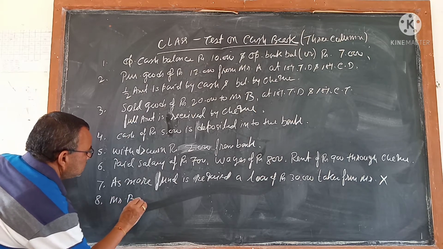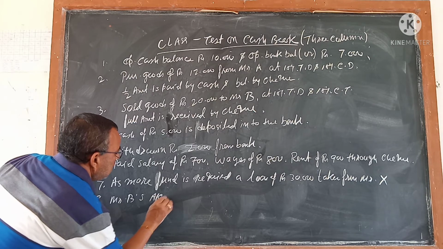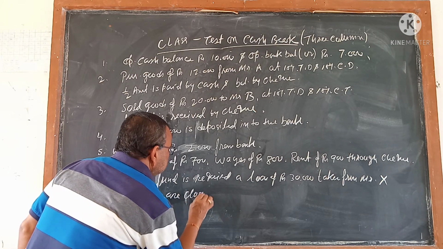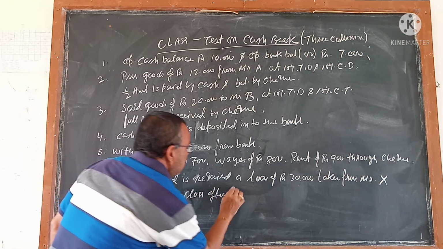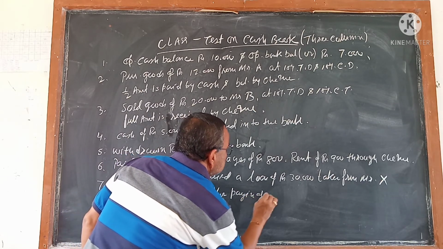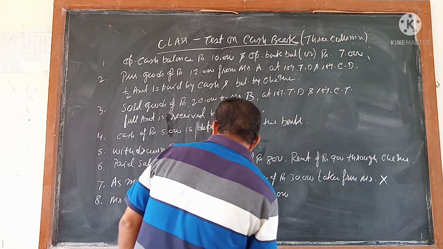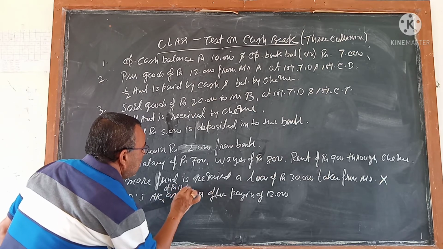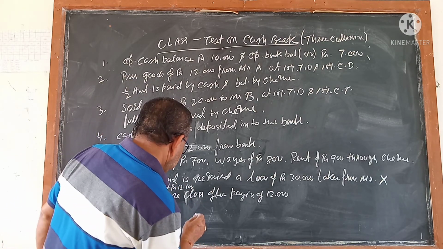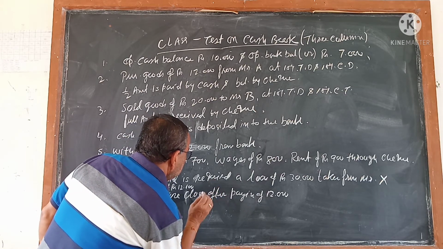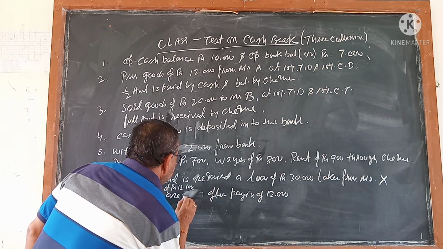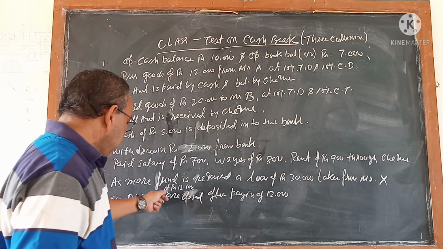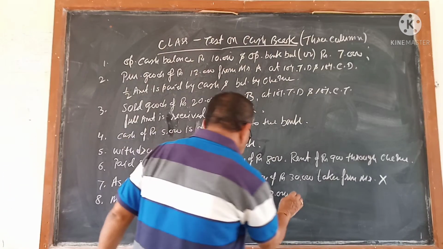Mr. B's account of rupees 12,100 is settled or closed after paying him rupees 12,000.